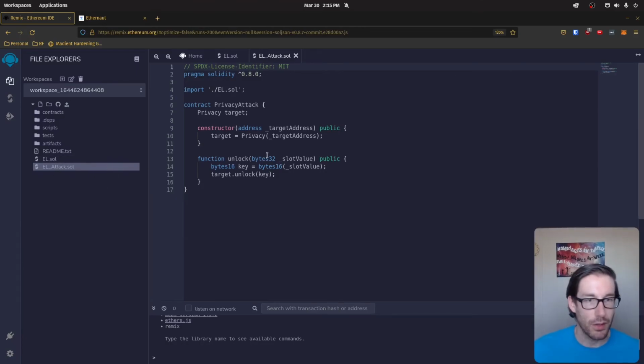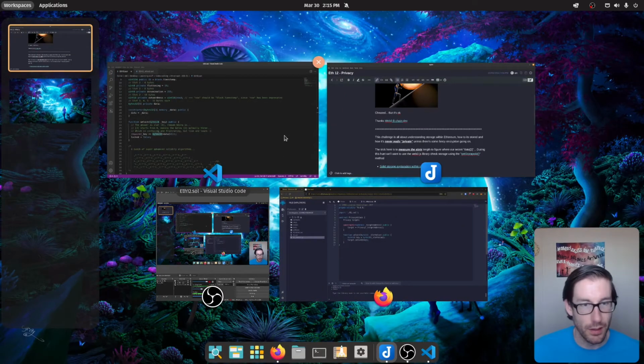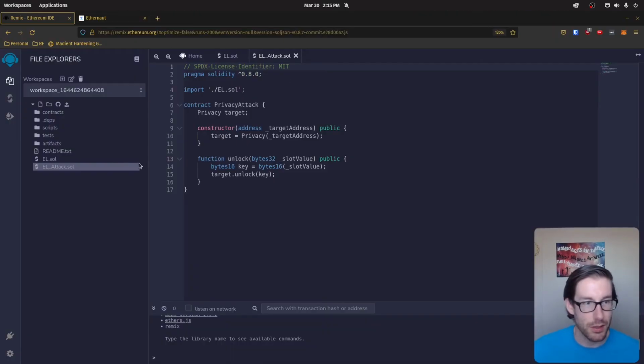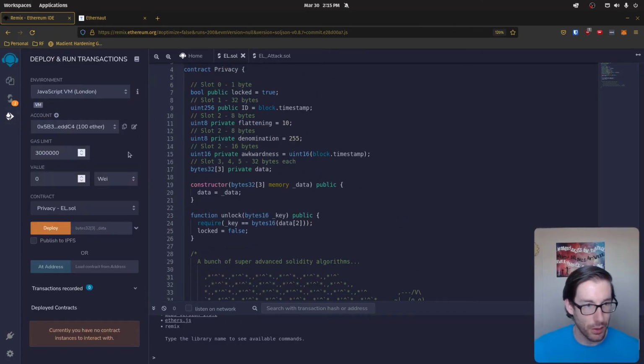So now that we've talked about all that stuff, I want to make sure I'm not missing anything. All right, that's everything. So we shall solve this challenge. All right, so we can see this here. We've saved it. There's no major errors, so we're good. We're going to apparently save that again because it's not showing up. Make sure that this is inject web 3. What's going on here?